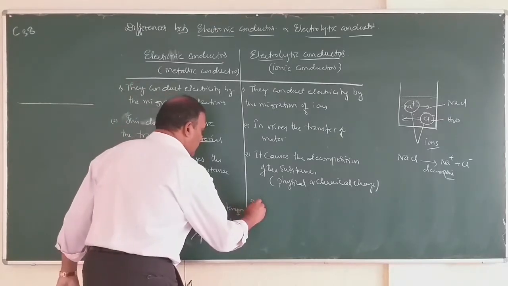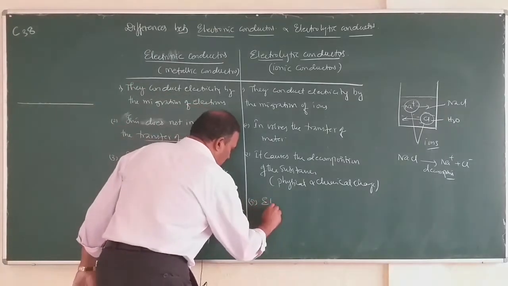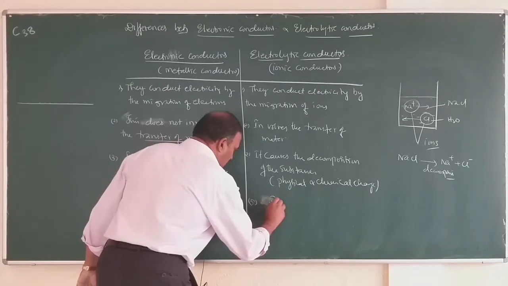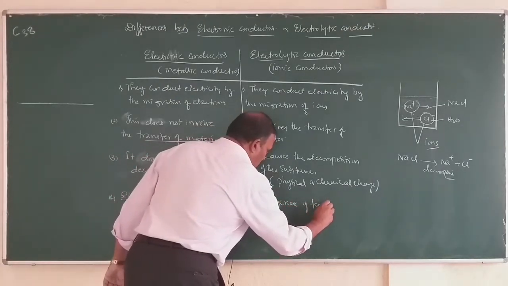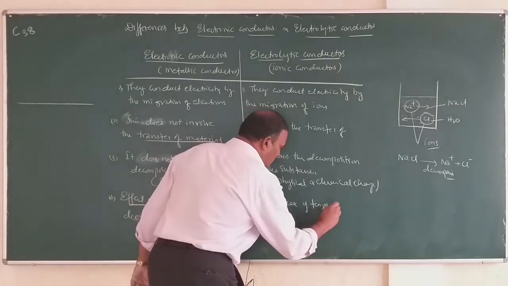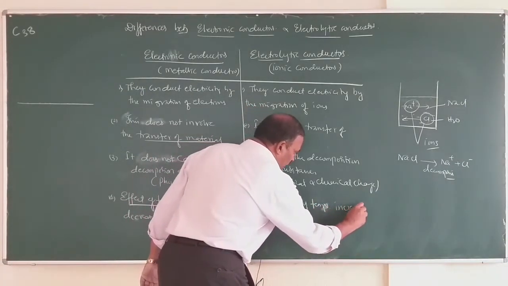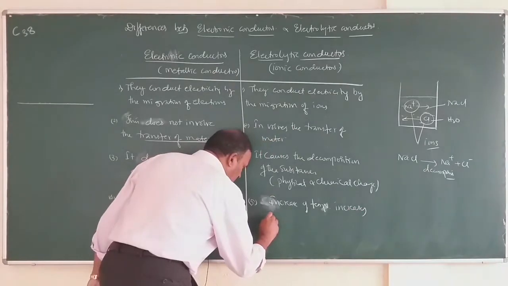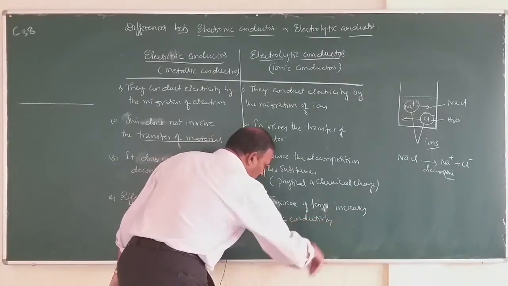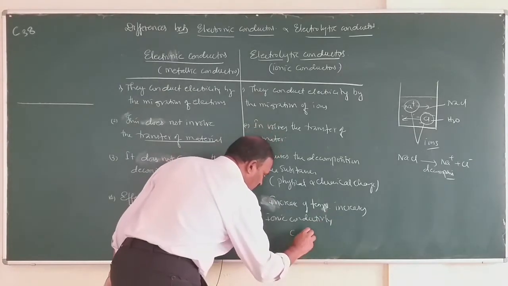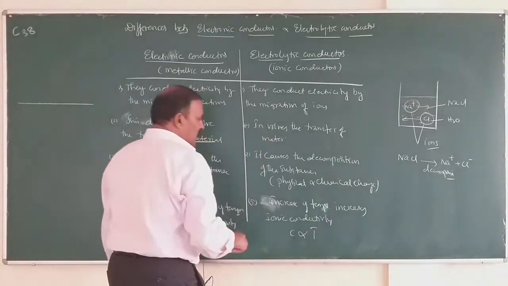So here, in the effect of temperature, increase of temperature increases ionic conductivity. That is, conductivity is directly proportional to temperature.